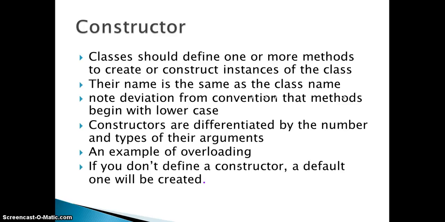And coming to the most important property of Java, which is nothing but a constructor. Every class will have a constructor, and it will be the same as the class name. If you do not explicitly declare or write a constructor, the Java compiler builds a default constructor. And constructors are differentiated by the number and the types of their arguments.